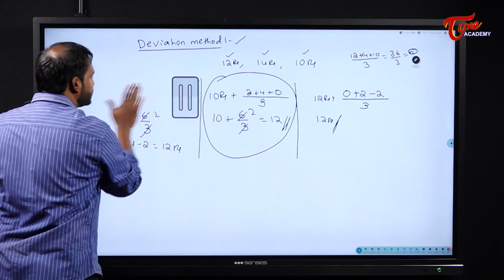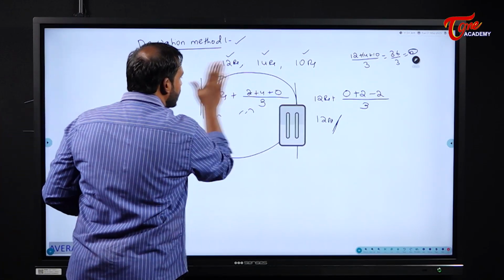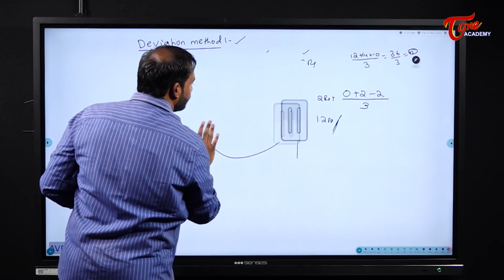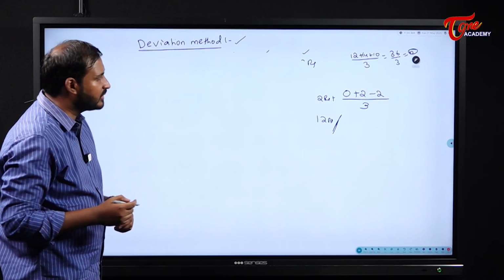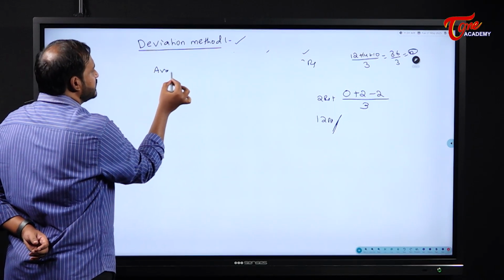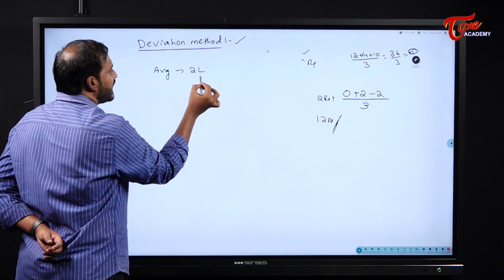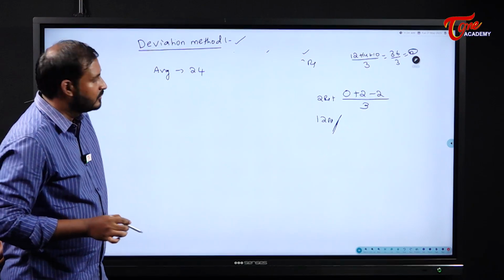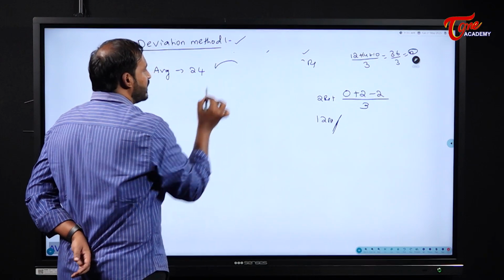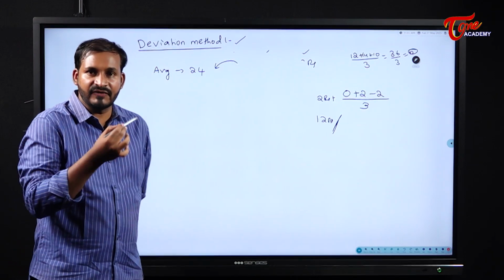Okay. Now, for our understanding, we will see some basic things, students. What are the basic observations which we should know before solving the problem? For example, there is a group of people. There is a group of students. Their average is some 24. Tell me one observation. If one new person joins that group.